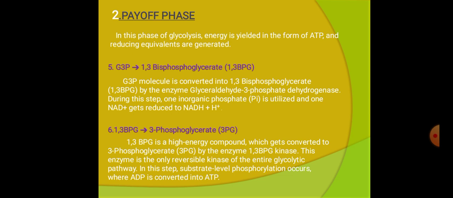In the fifth reaction, glyceraldehyde 3-phosphate is converted into 1,3-bisphosphoglycerate by the enzyme glyceraldehyde 3-phosphate dehydrogenase. During this step, one inorganic phosphate is utilized and one NAD plus gets reduced to form NADH plus H plus.